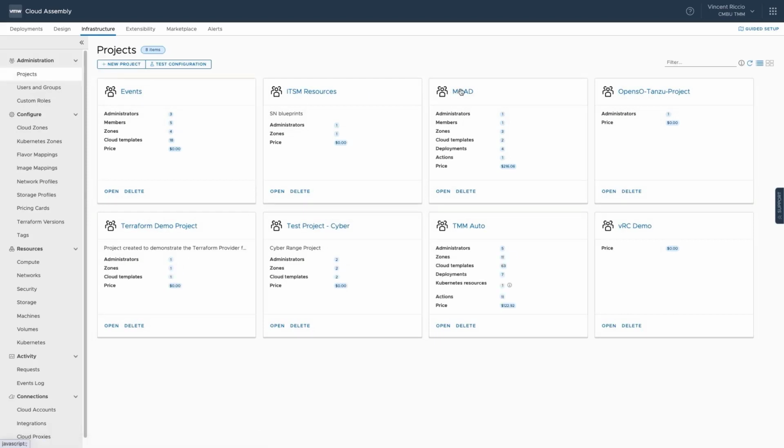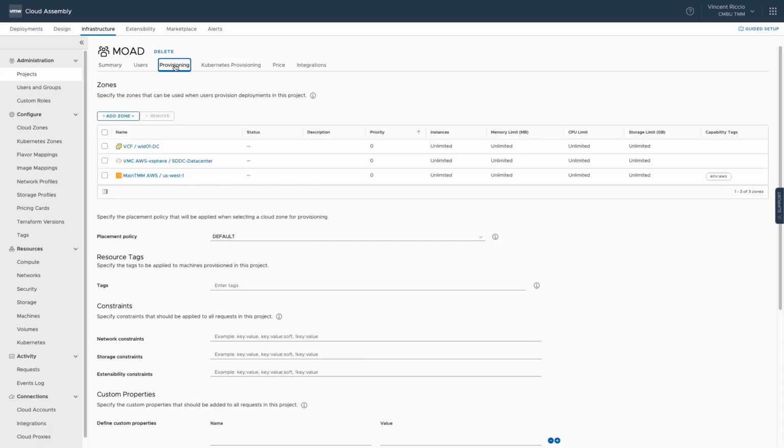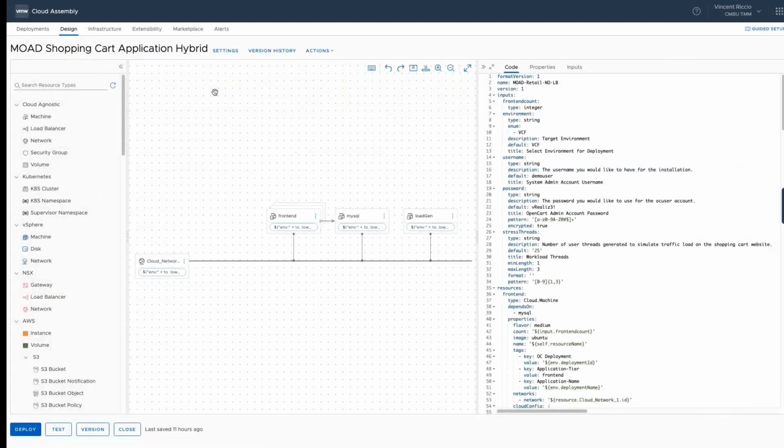So let's go ahead and go into the MOAD project. I'm going to click projects, go to MOAD, and then we'll get a little overview of what's inside the project, like how many cloud templates there are, how many deployments are associated with it, and then the overall price at the bottom as well. And then under provisioning, we can see which cloud zones this particular project has access to. So vCloud Foundation on-prem, VMware Cloud on AWS in our hybrid cloud model, and then the overall price of the deployments, and then the individual price of the deployments that are associated with this project. So again, this part does require the vRealize Operations Manager integration, but we can see the deployment prices.